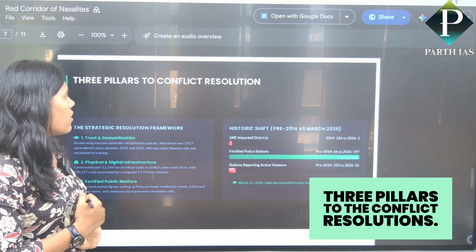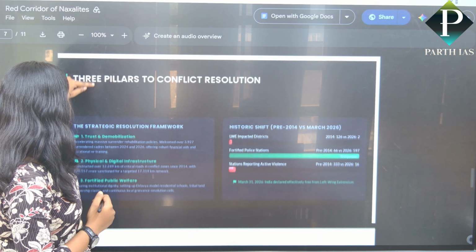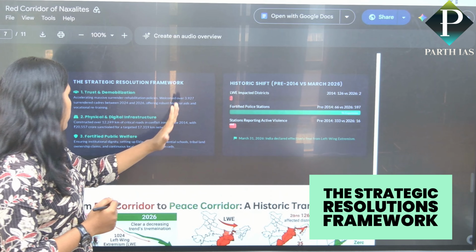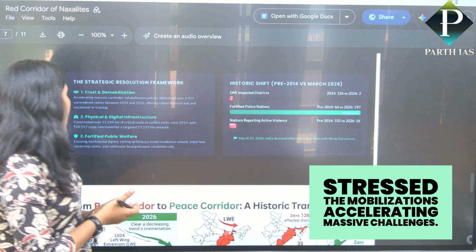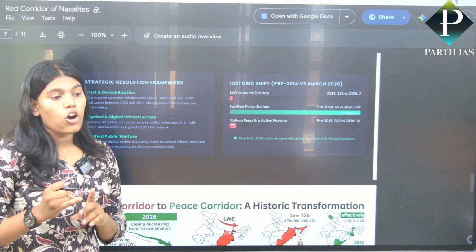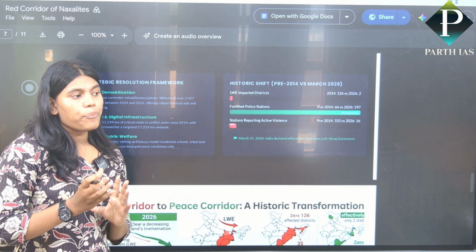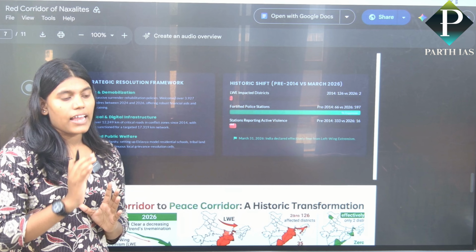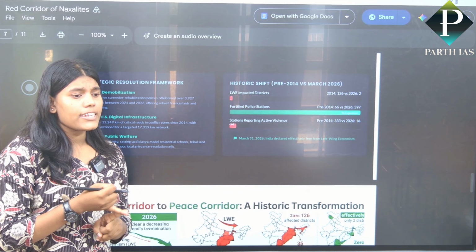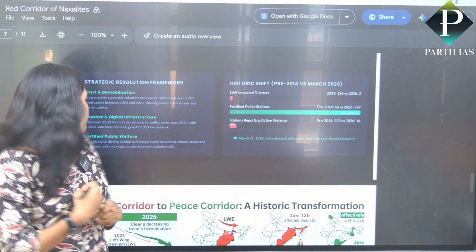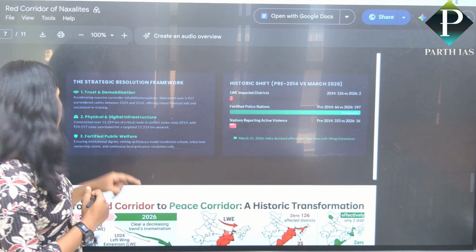Three pillars to the conflict resolution: the strategic resolution framework. Trust demobilization, accelerating massive surrenders. The Government of India has launched a surrender policy for any Naxalites who want to surrender themselves. They provide financial support and vocational training.